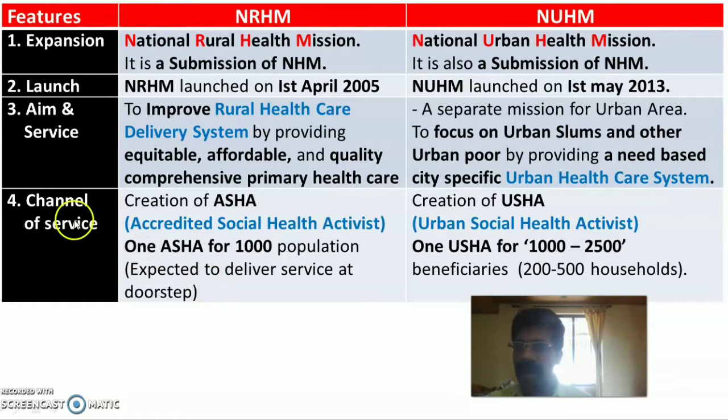The fourth feature is the channel of service. Who are the most important persons to render NRHM and NUHM services?